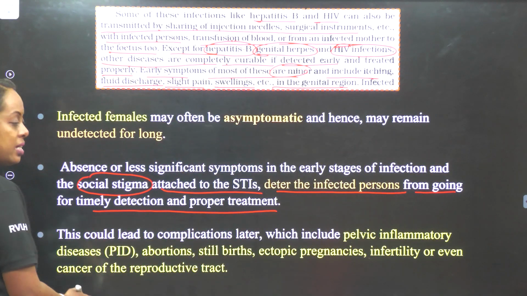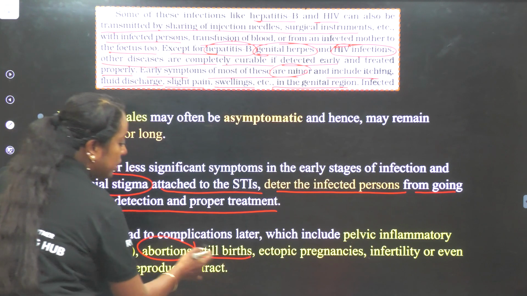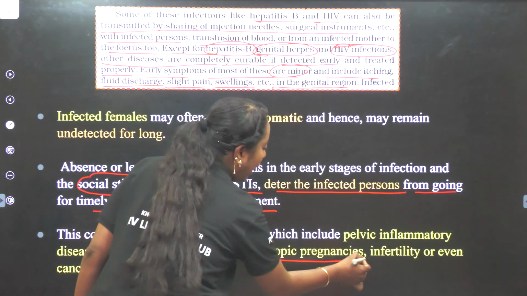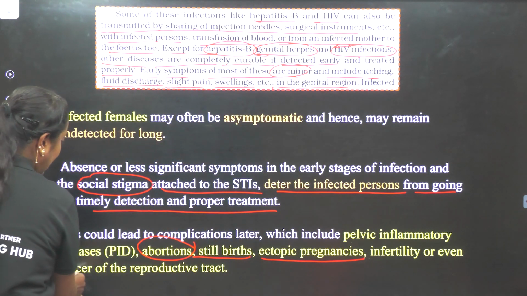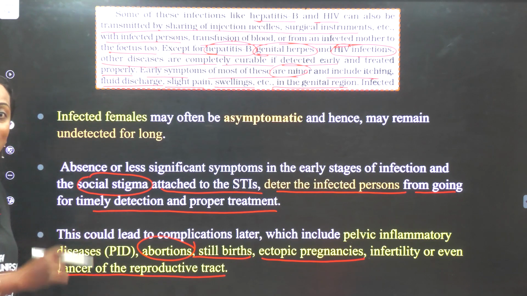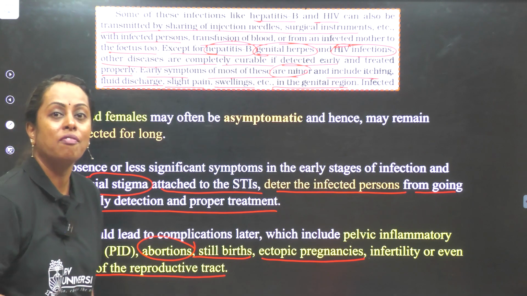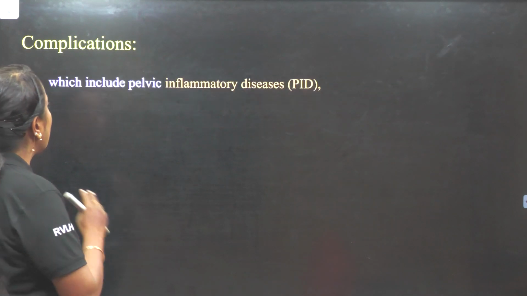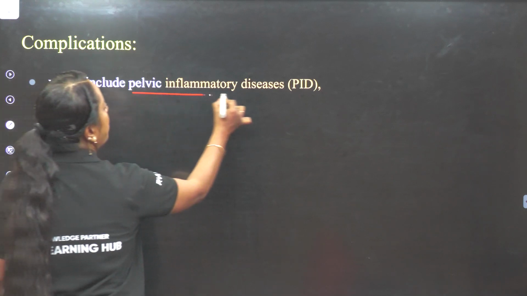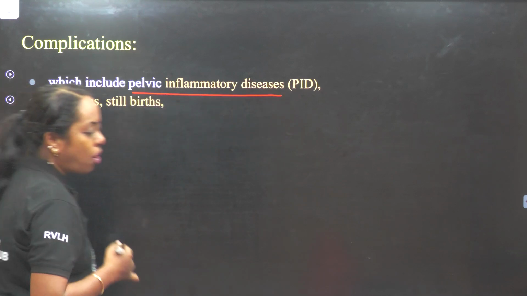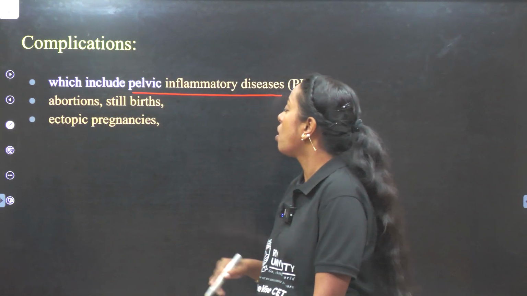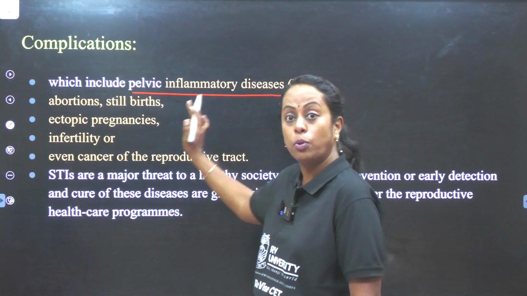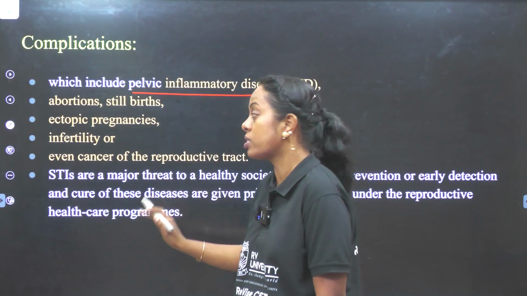Pelvic inflammatory diseases, abortion, stillbirth, where the baby is born dead after 20 weeks of pregnancy, ectopic pregnancy, infertility, and even cancer of the reproductive tract. So please make sure you go through these particular points because you may have them among the options. Done? Yes. Complications include pelvic inflammatory disease, abortion, stillbirth, ectopic pregnancy, infertility, or even cancer of the reproductive tract. I put it separately because I want you to go through this content.